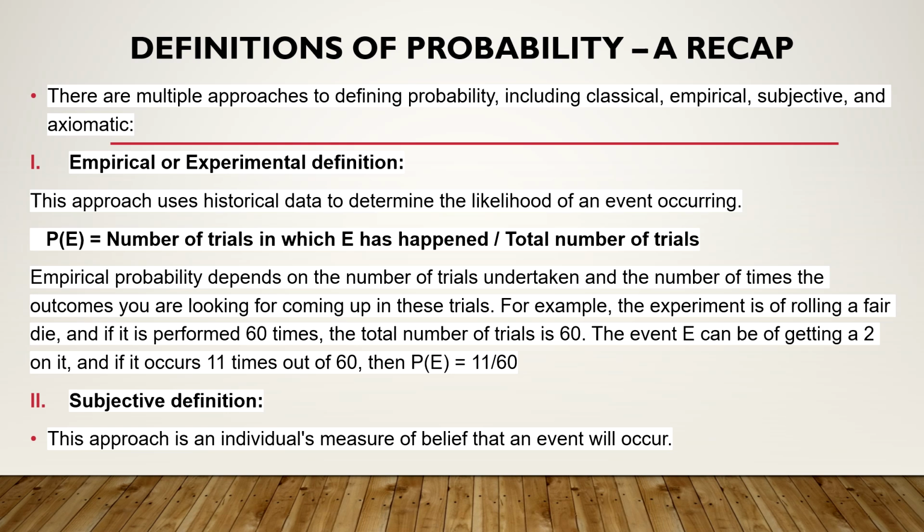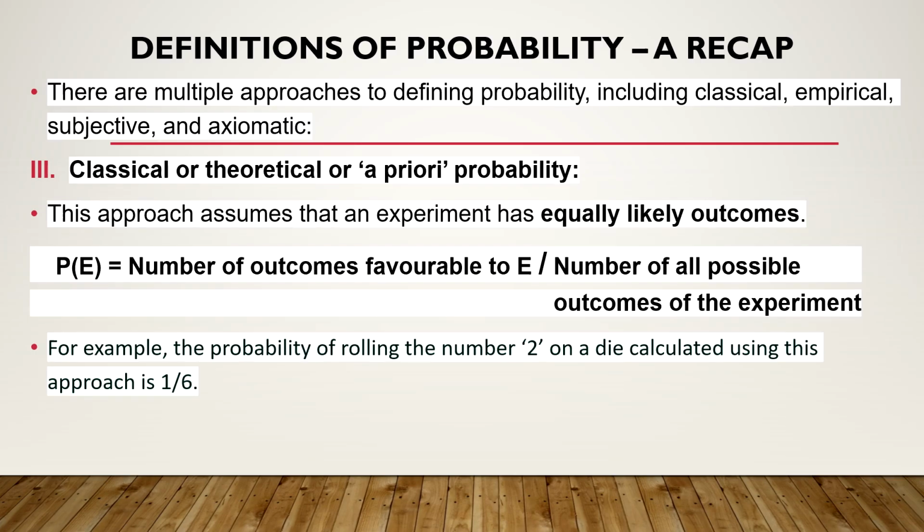This is the empirical definition. The second approach is the subjective approach. This is basically based on the belief of the observer or the experimenter. For example, a teacher who has experience can say that the probability of her student passing the exam is so and so. This is the subjective definition.